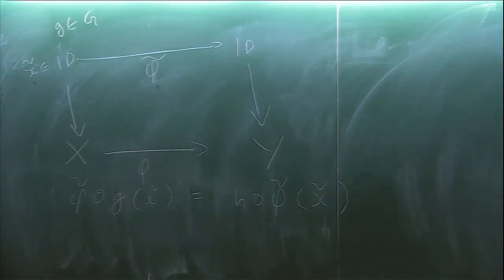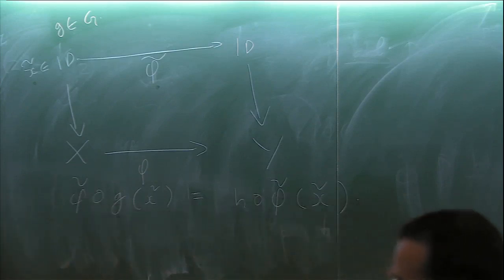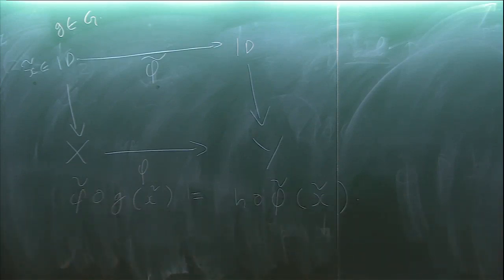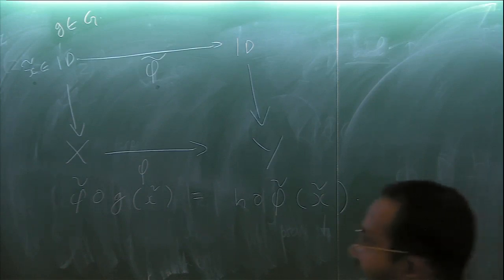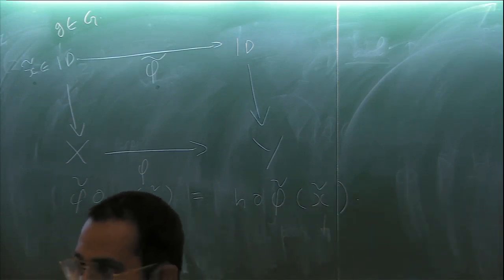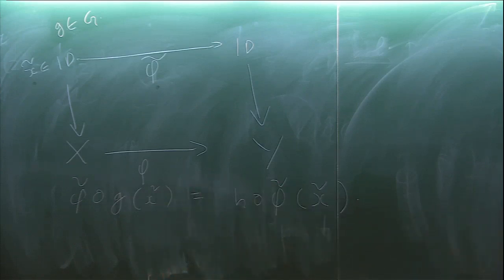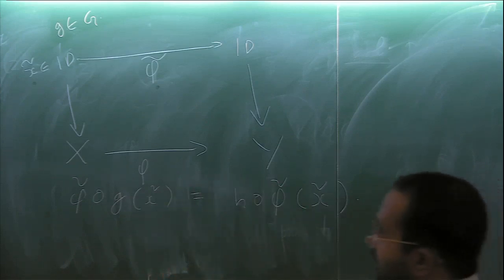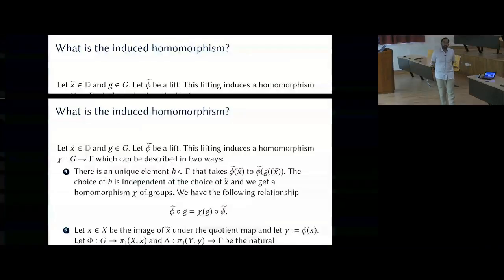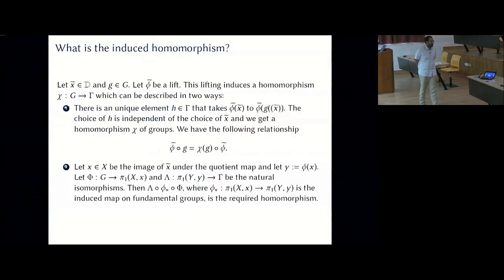Both phi tilde composed with g and h composed with phi tilde are lifts of the same mapping phi that agree at a point, therefore they must be exactly the same function. So given a g there is an h, and this is independent of the choice of the point X tilde, and what I wrote down will give you this relationship. Phi tilde composed with g is chi of g composed with phi tilde, and you can easily check that this association from g to h gives you a homomorphism of groups.